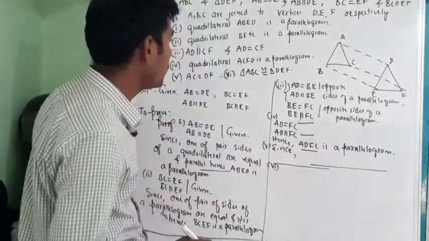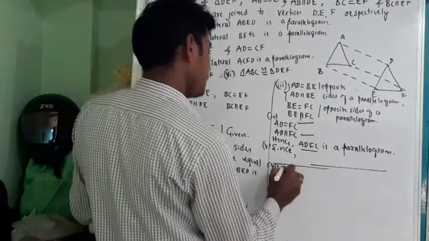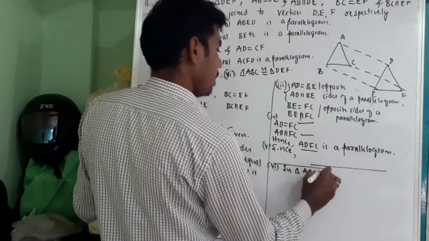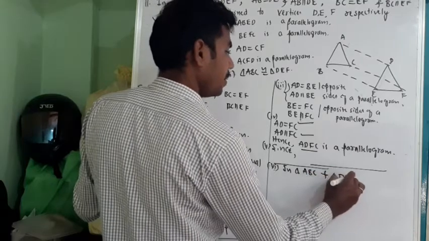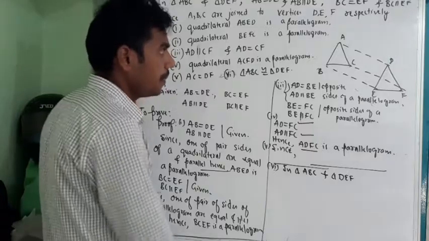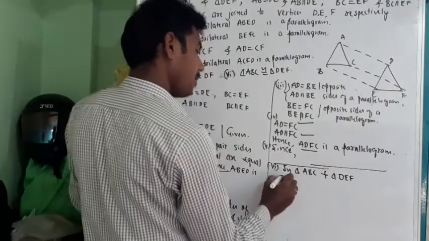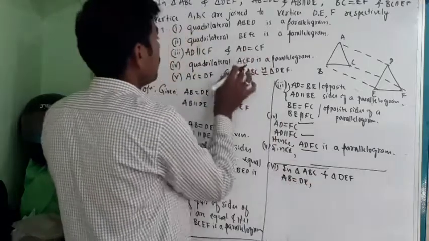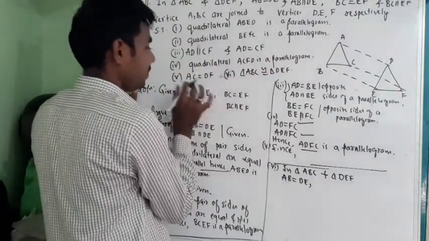Next, six, what we need to prove? See, in triangle ABC and triangle DEF, we need to consider them to show them as congruent. So where is AB? AB is equal to DE. Why? Because it is given. AB is equal to DE is given. Next.